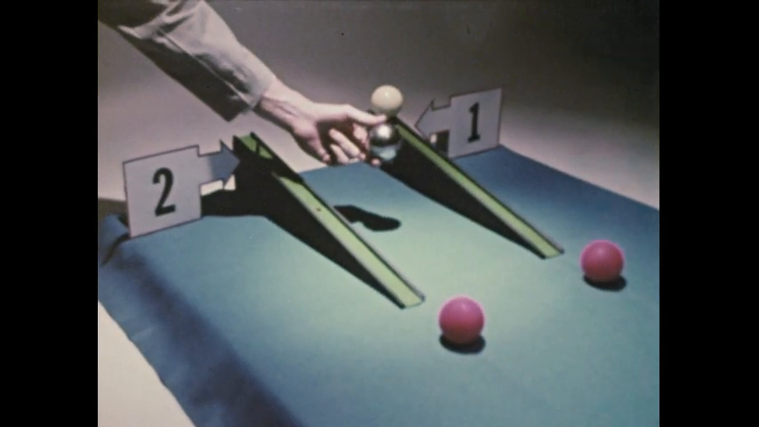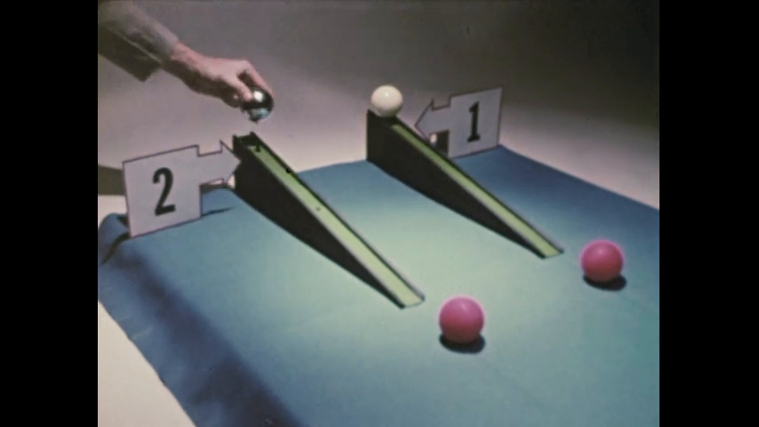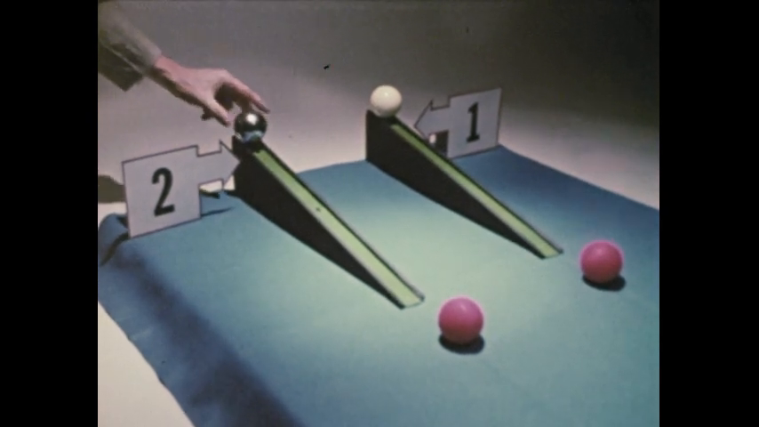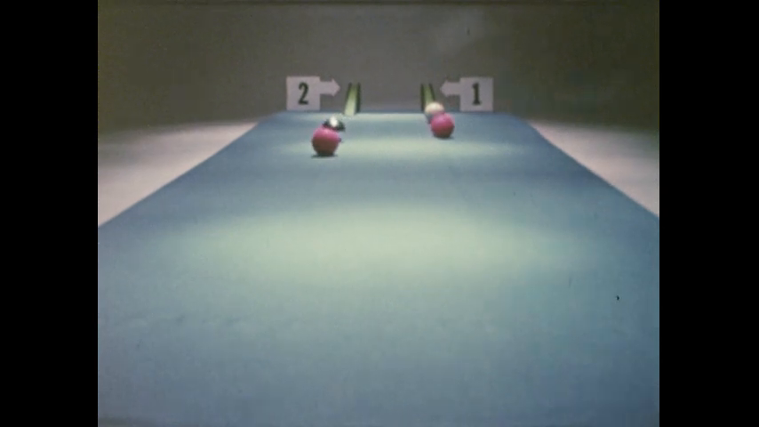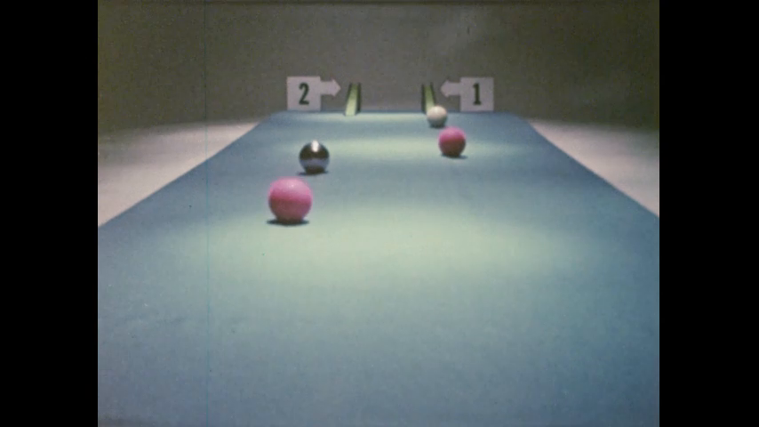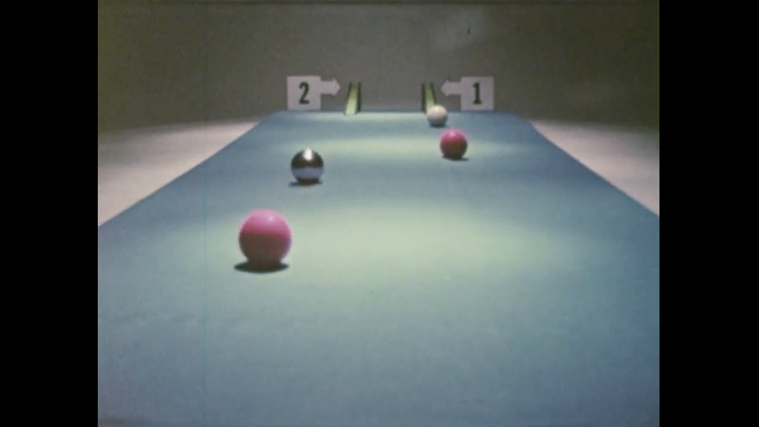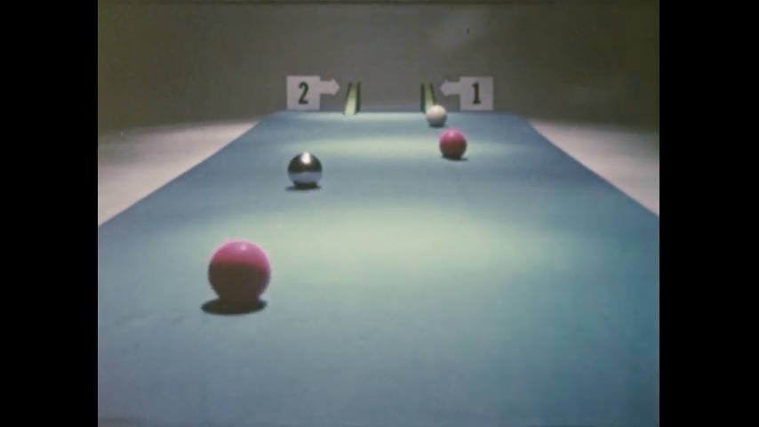Let's see what happens with two unequal masses, like these two balls. They will have about the same velocity, but the metal ball has the greater mass. The ball it hits rolls farthest. The greater the mass, the greater the kinetic energy transferred.